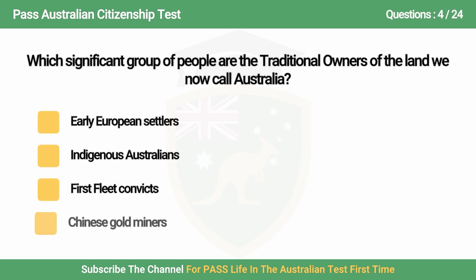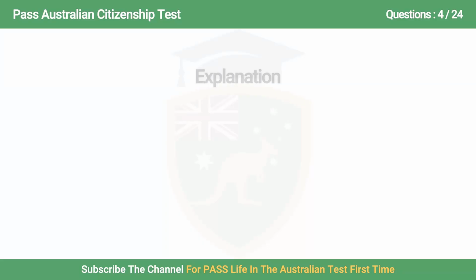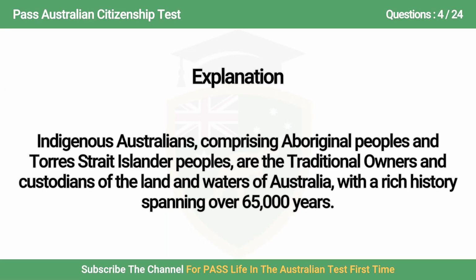Question 4. Which significant group of people are the traditional owners of the land we now call Australia? A. Early European settlers, B. Indigenous Australians, C. First Fleet convicts, D. Chinese gold miners. Answer is B. Indigenous Australians. Indigenous Australians, comprising Aboriginal peoples and Torres Strait Islander peoples, are the traditional owners and custodians of the land and waters of Australia, with a rich history spanning over 65,000 years.